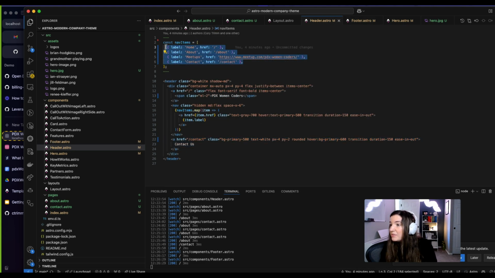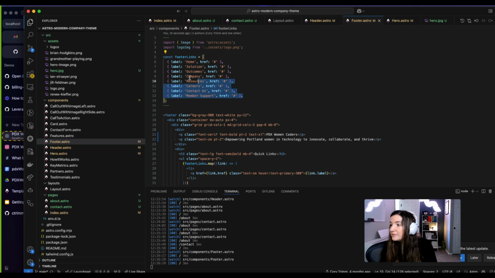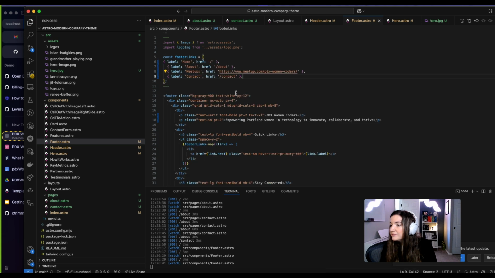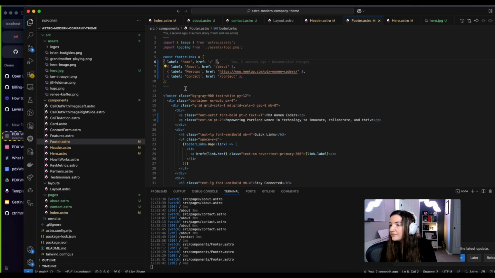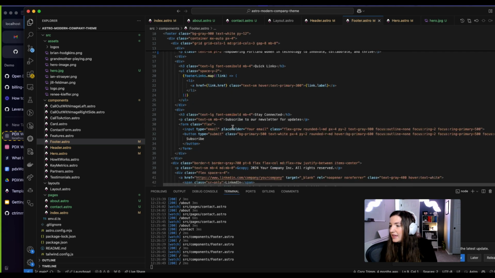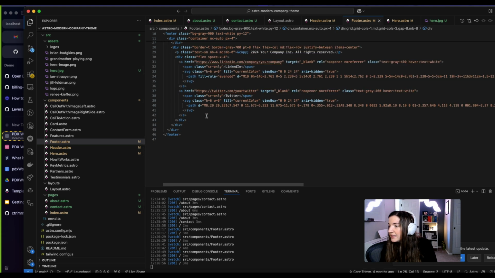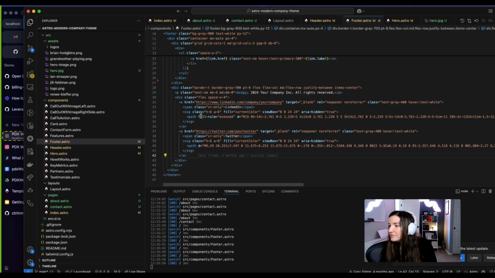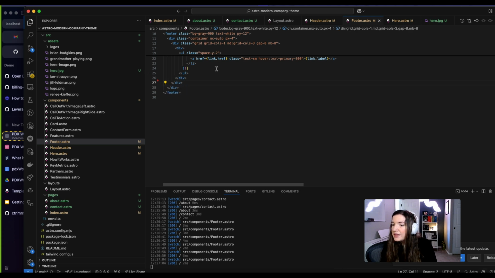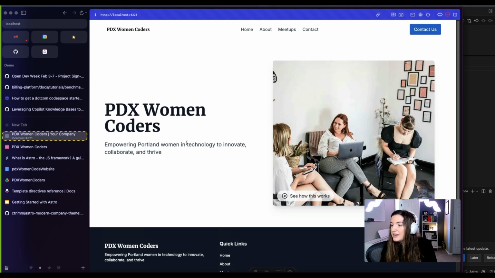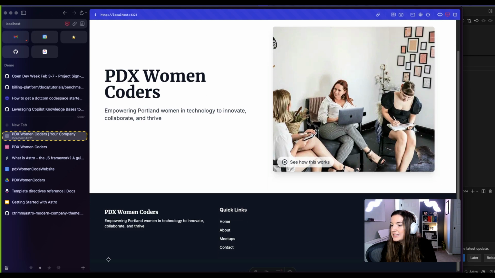We can just copy those directly from here. Looks like my automatic styling might be off. I'll save. And stay connected. We can probably get rid of some of this extra junk that we don't need. We will reserve the social links for something else. There we go. Let's take a look and see what we got going on now. There we go. That looks nice.